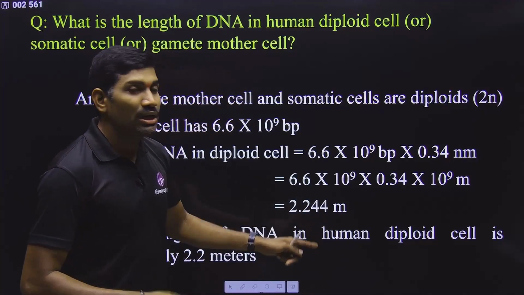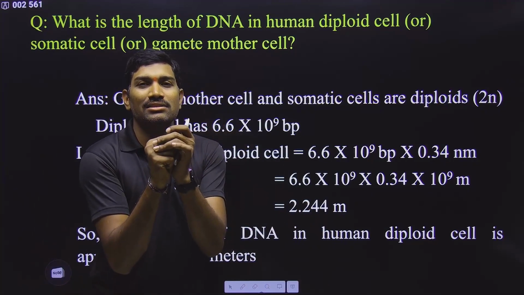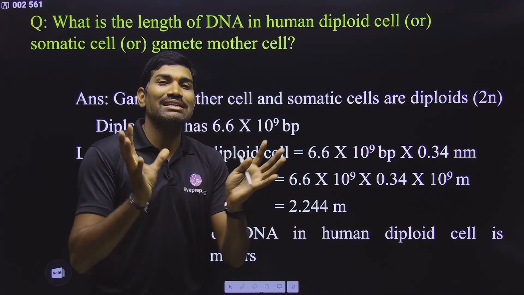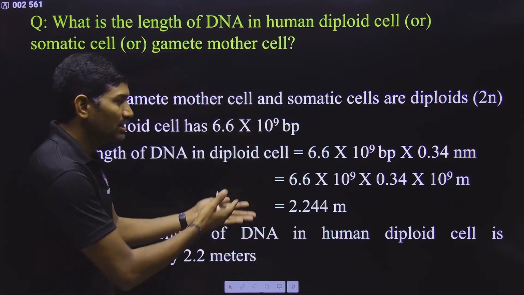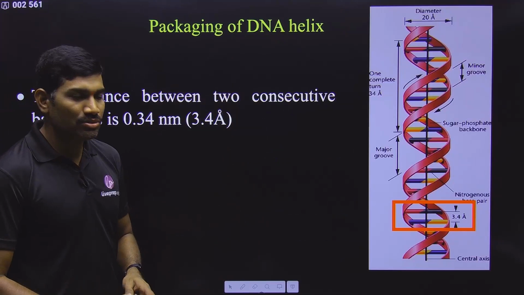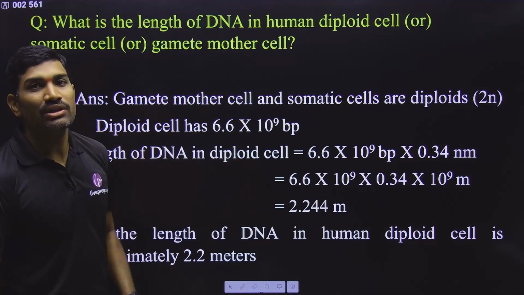That's why it should undergo some packaging. It should be packaged, kept very condensed. Then only it can be kept inside the nucleus. So how exactly is it undergoing the packaging? That we need to study. That's why they are talking about DNA packaging. Understood or not? This is for eukaryote.